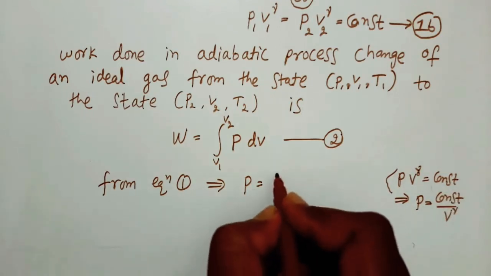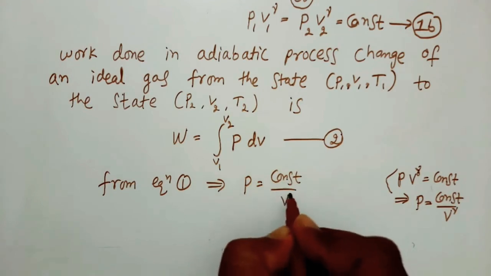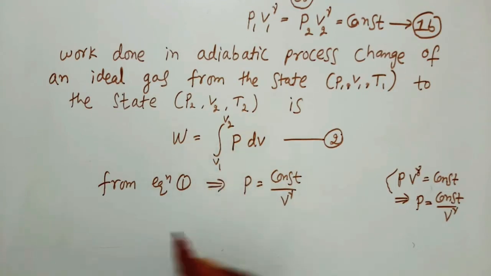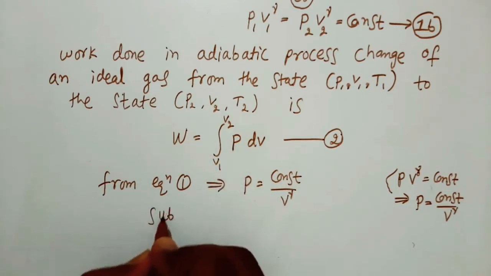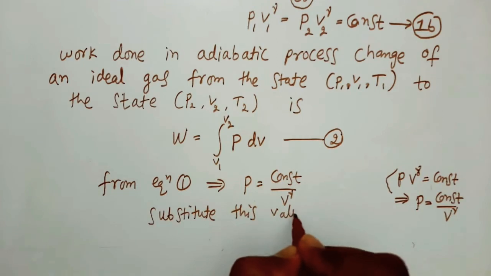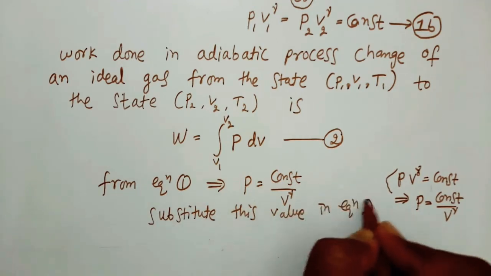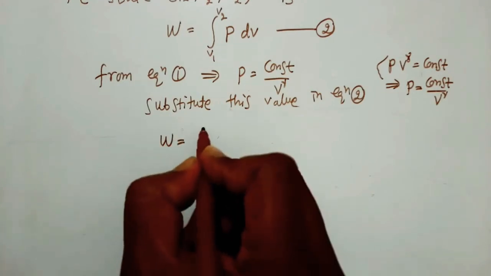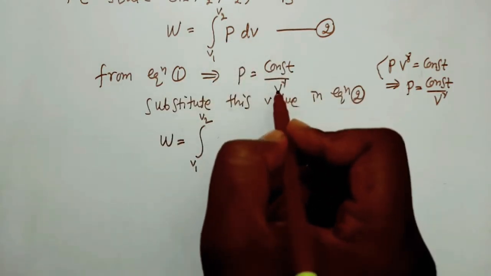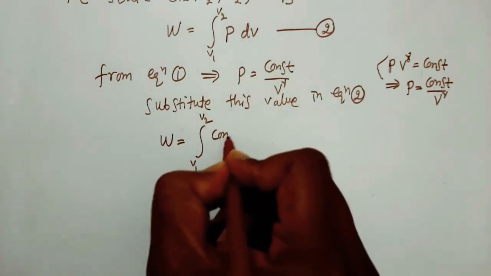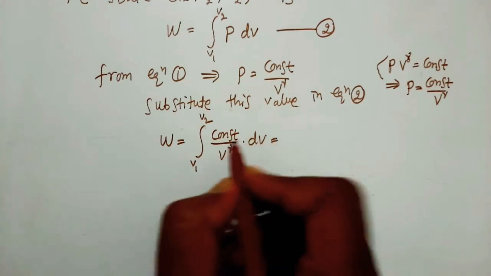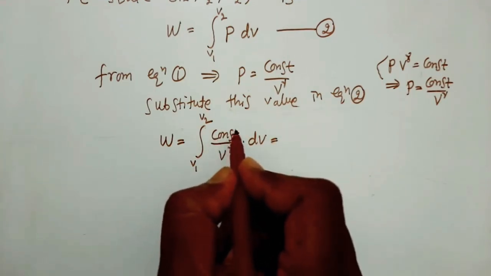So substitute this value in equation 2. That is W is equal to integration V1 to V2, here P is equal to constant by V to the power of gamma, that is constant by V to the power of gamma into dV. Here it is a constant value, take outside.